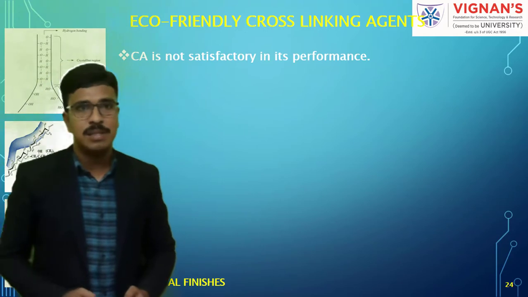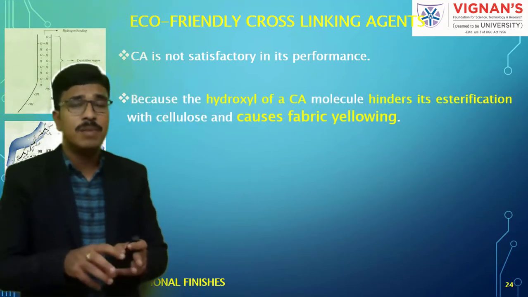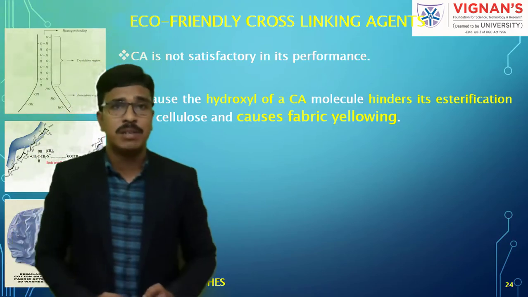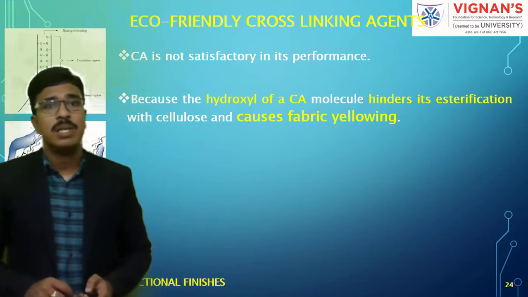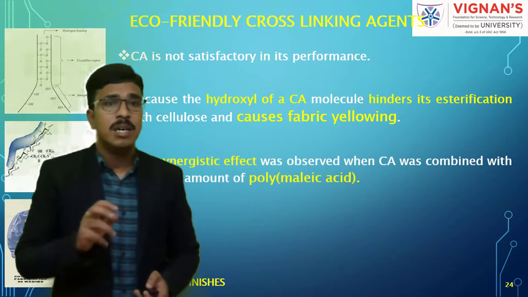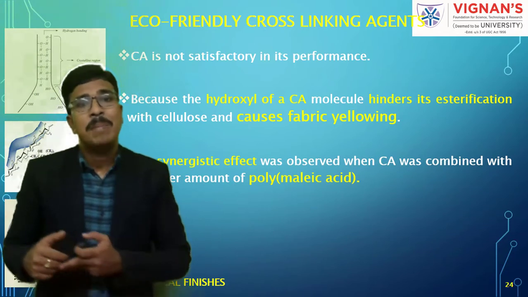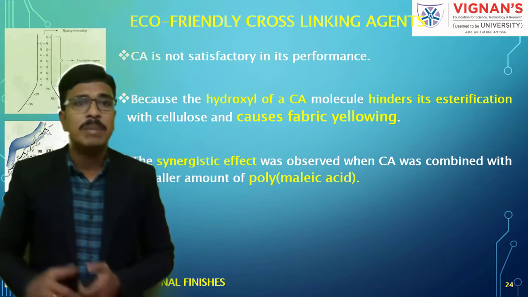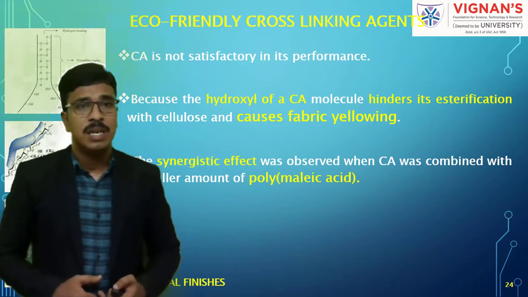Now if you look at this carboxylic acid, that is citric acid, as I told you already, the performance will not be satisfactory if you use it alone. So that's why we are adding a smaller amount of polymalic acid to get the synergistic effect. Understand?